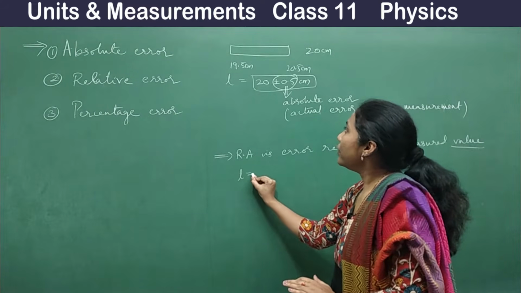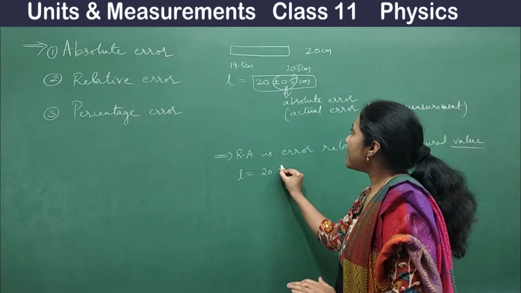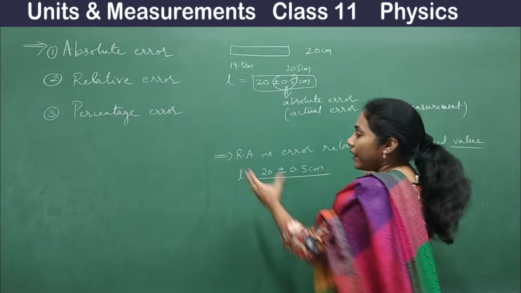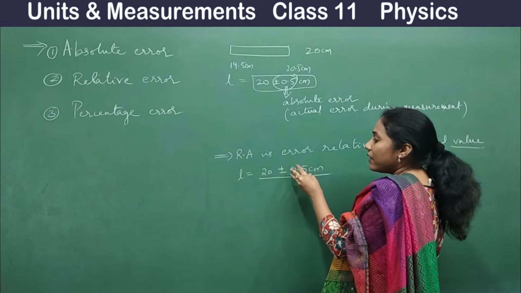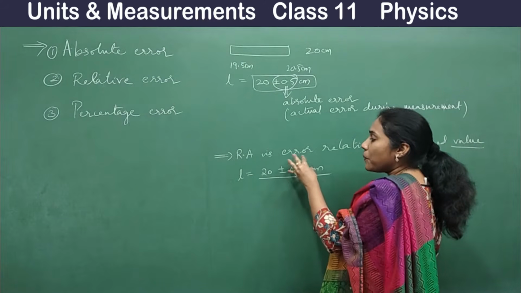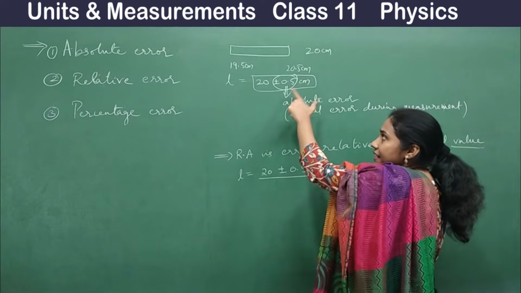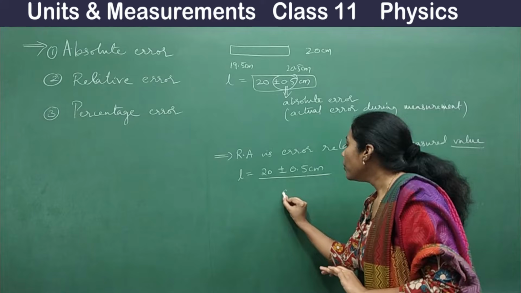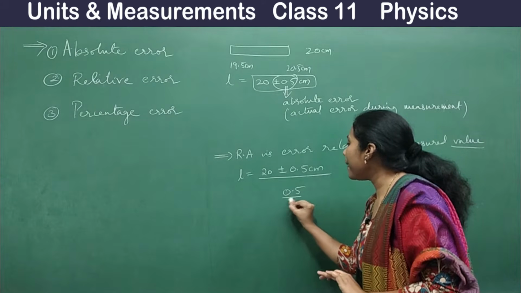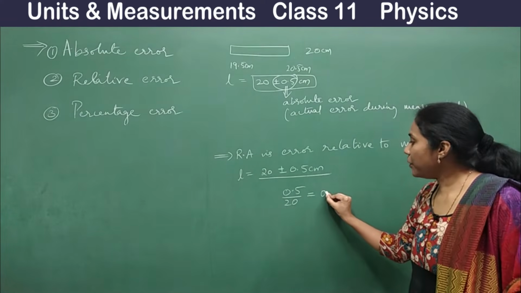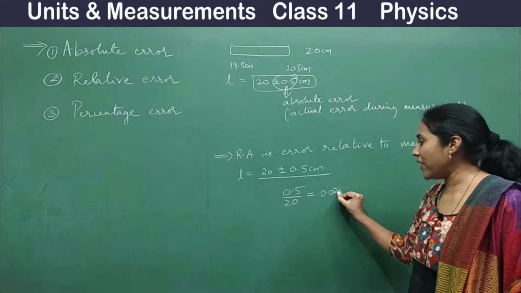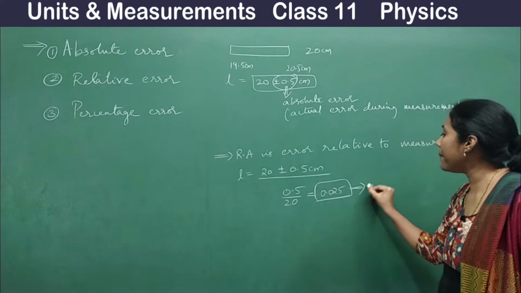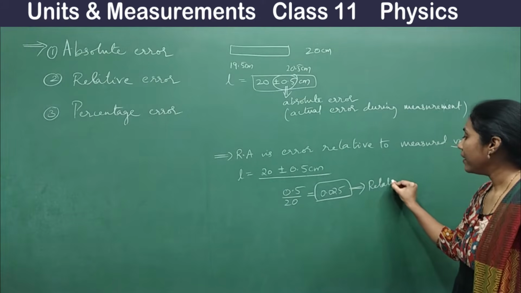L is equal to 20 plus or minus 0.5 centimeter is the value you got, right? Here, plus or minus 0.5 is the error, and it's a type of absolute error. And now, if I do 0.5 divided by 20, 0.025, isn't it? And this is what we mean by relative error.